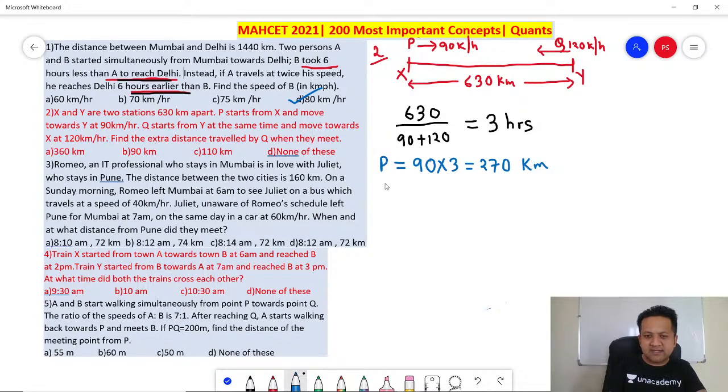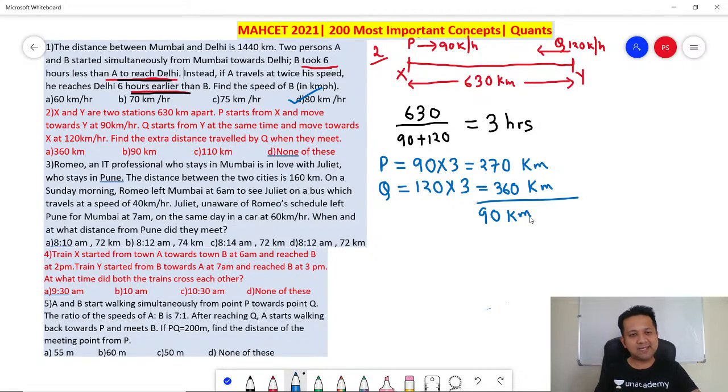What is the distance traveled by Q? Q is covering 120 kilometers per hour. So in 3 hours, Q would have covered 120 into 3, 360 kilometers. What is the extra distance traveled by Q? 360 minus 270, which is 90 kilometers. So extra distance traveled by Q when they meet is 90 kilometers. Got it? Easy? Perfect. Let's go to the next one.